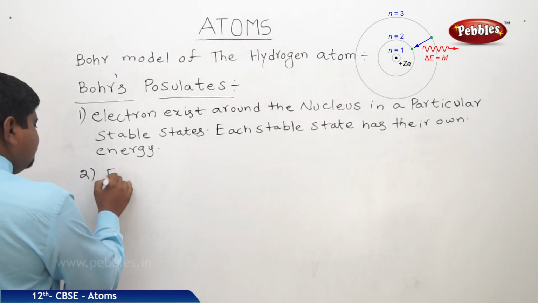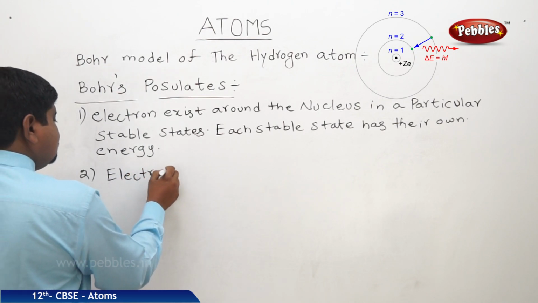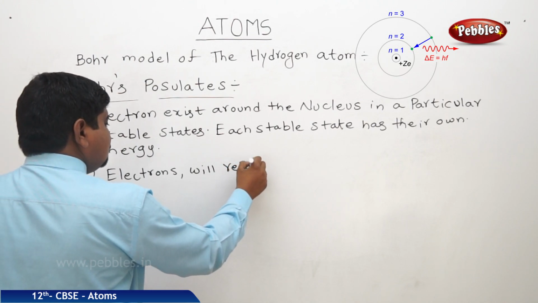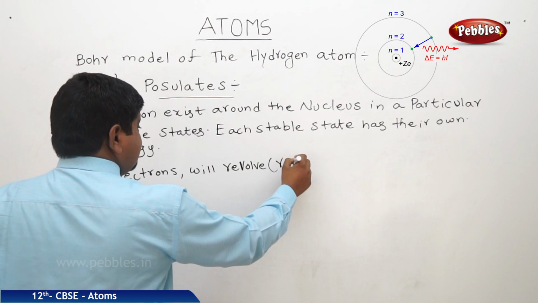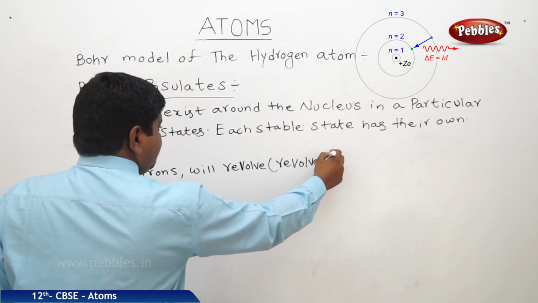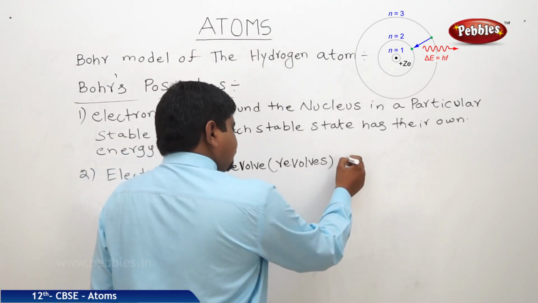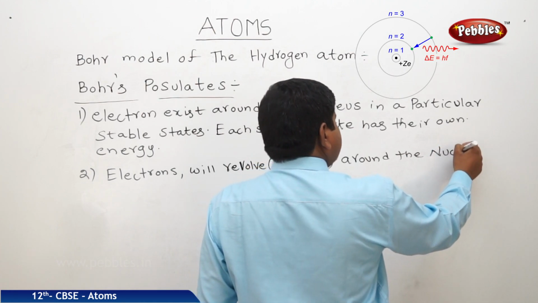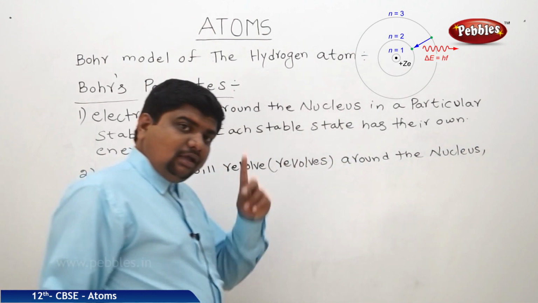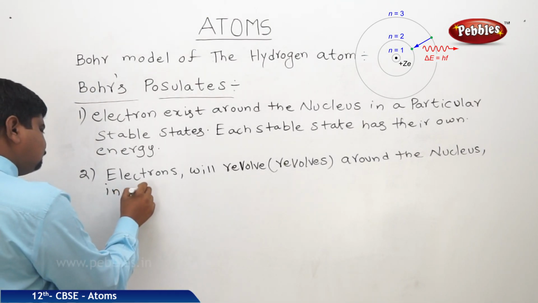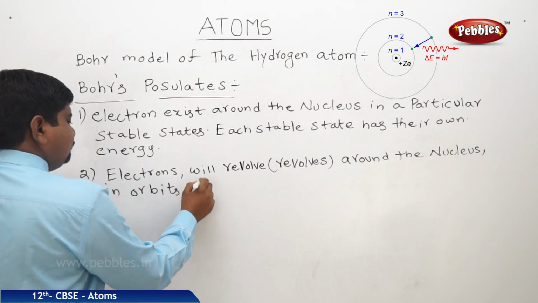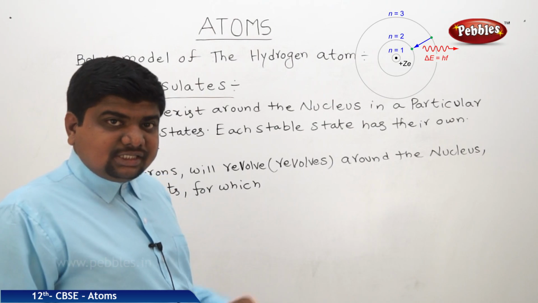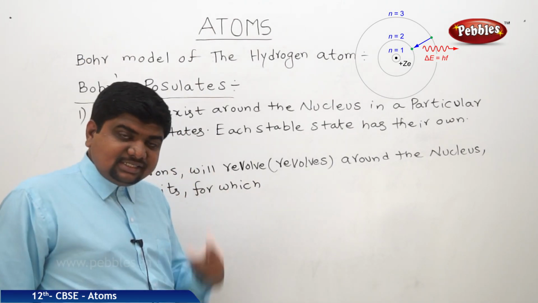That means electron revolves around the nucleus in orbits for which the angular momentum is quantized and the quantization factor is h by 2 pi.